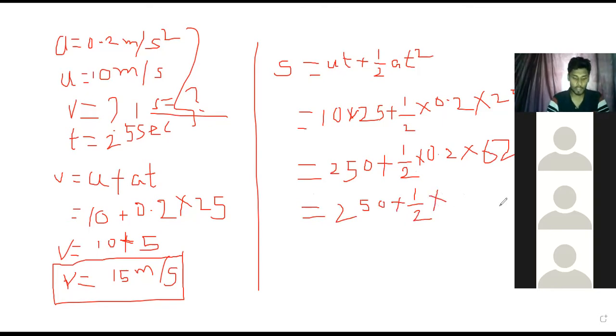How much is it? Multiply fast. 125. Very good. So 125 by 2. How much, Pradosh? S is equal to 250 plus 125 divided by 2. How much is it?